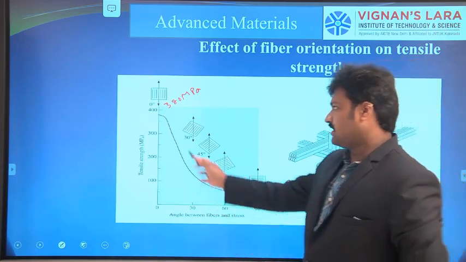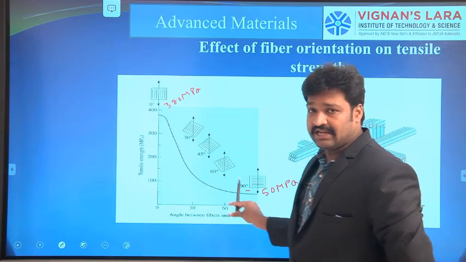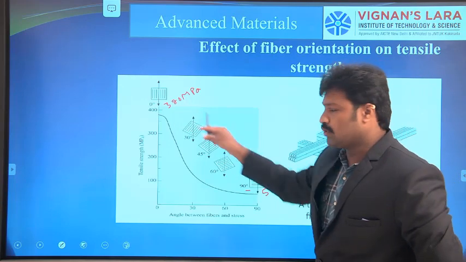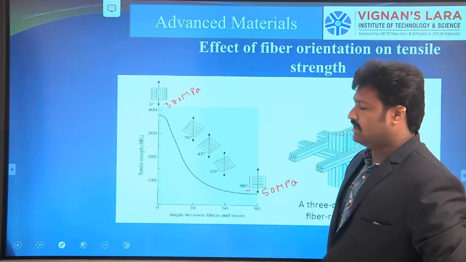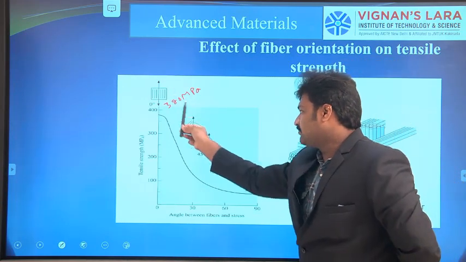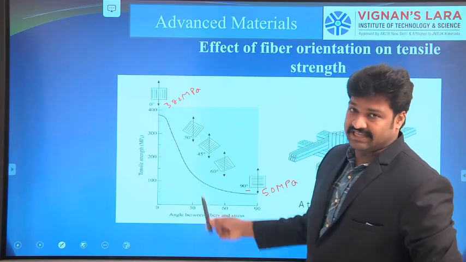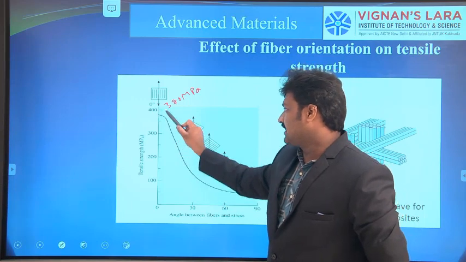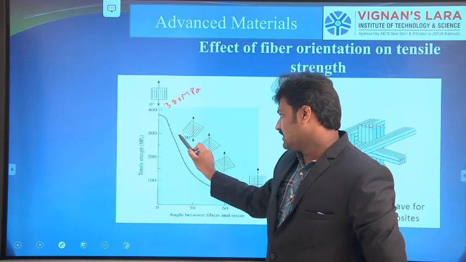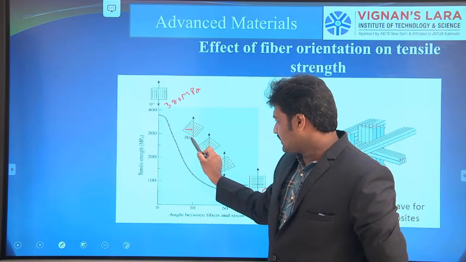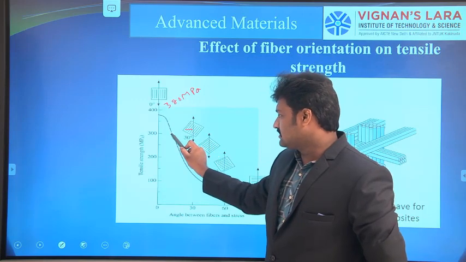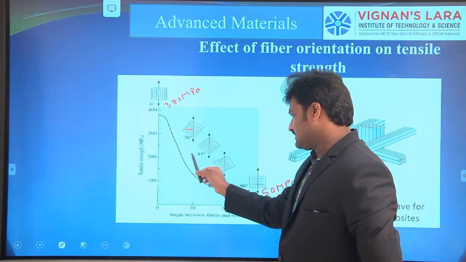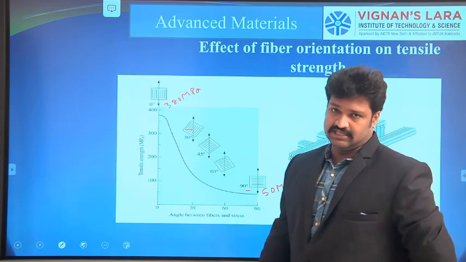Here the orientation of fibers is 0 degrees and here the orientation of fibers is 90 degrees. From here to here the property is varying. Gradually, by changing the orientation of the fibers, the property is reducing. Here it is 0 degrees, so around 380. Here at this point the orientation is 30 degrees, so the property is around 300. So gradually, if the orientation is changing, the property is also changing.